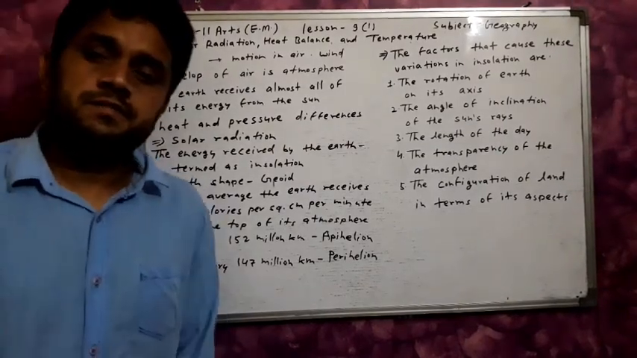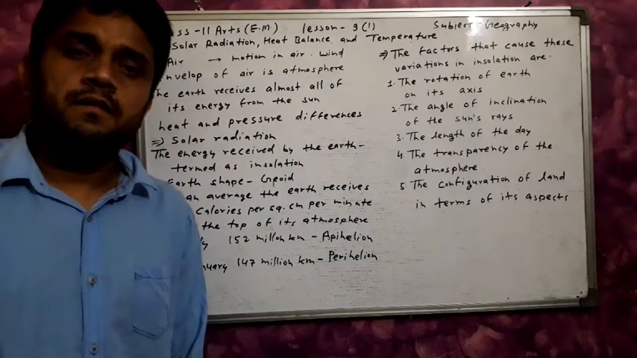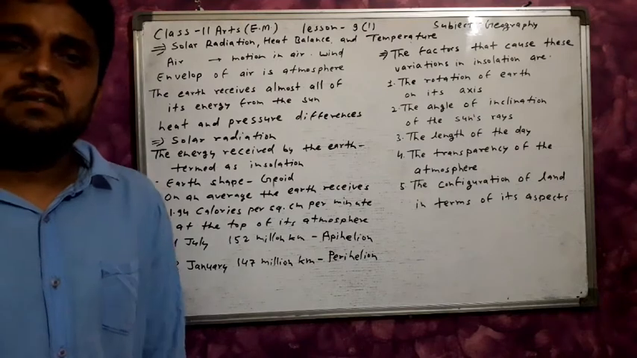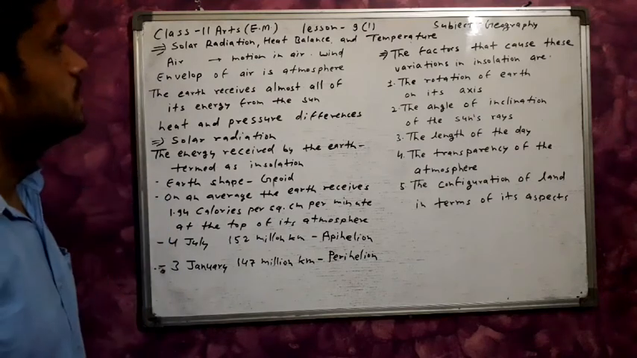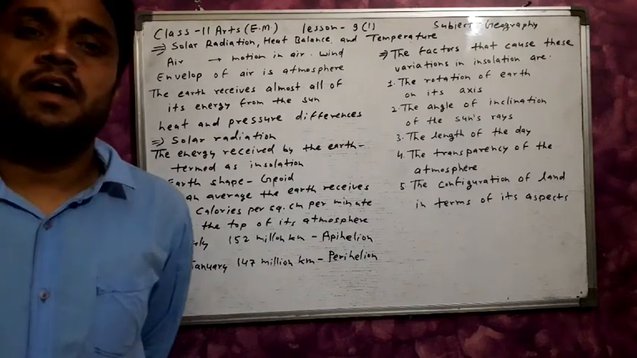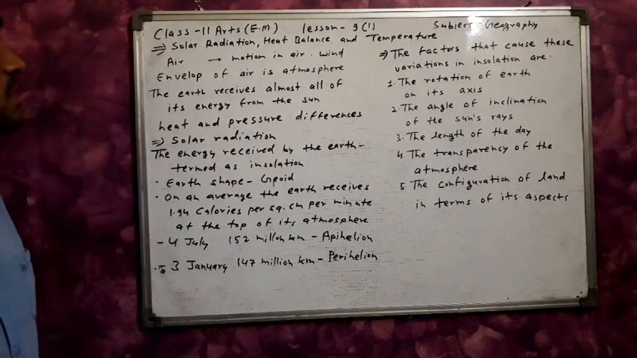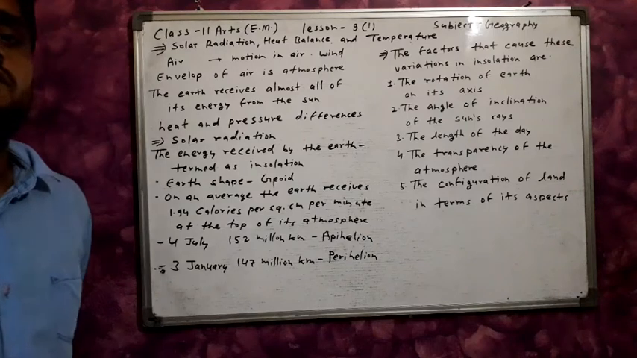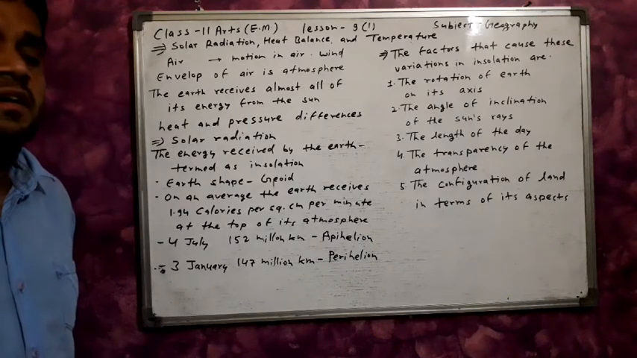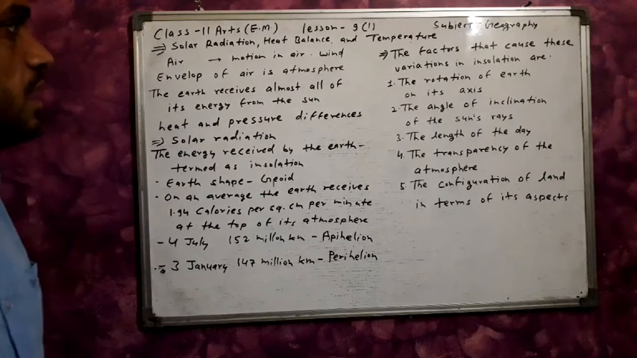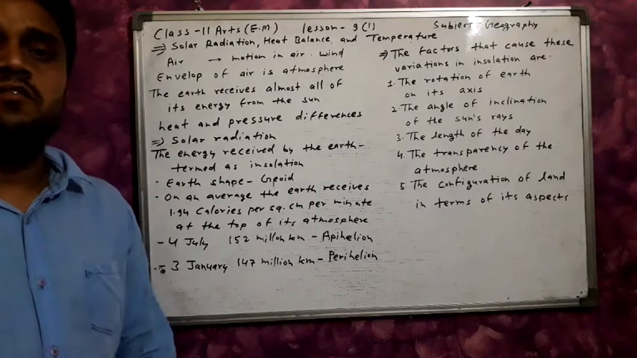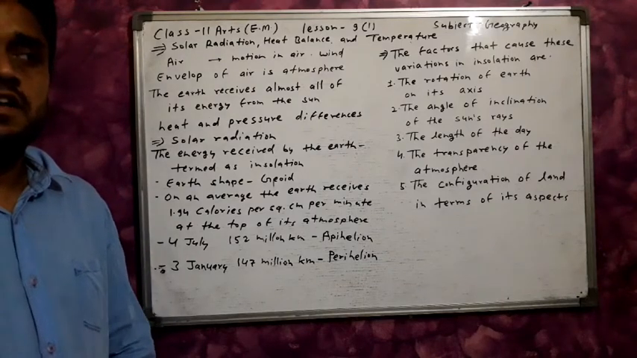Good morning, students. Today we will start chapter number 11, solar radiation, heat balance and temperature. In this chapter we discuss the air, the solar radiation, and the uneven distribution of temperature and pressure, and the temperature found on the earth's surface.